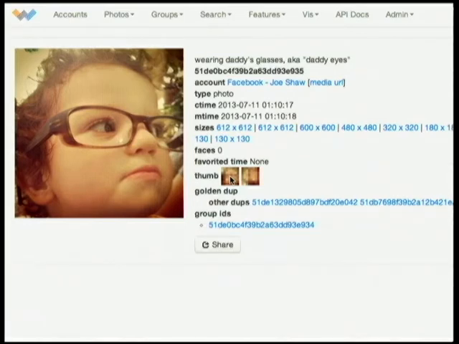is we take the size of the photo. It doesn't matter if it's 5,000 pixels by 3,000 pixels. We shrink it down to an 8 by 8 pixel thumbnail. We figure out the center of mass of that image, and we can use that to determine whether or not a photo is a duplicate. And that actually comes up a lot in our service because we upload from your phone.